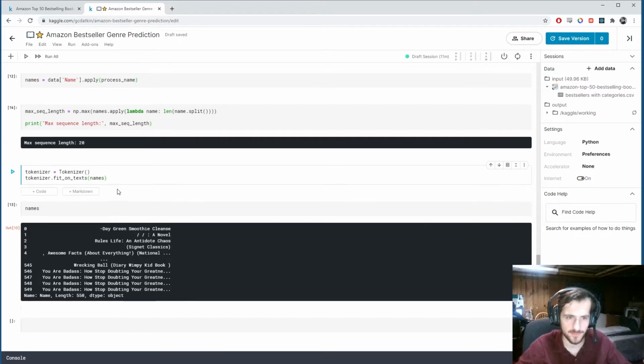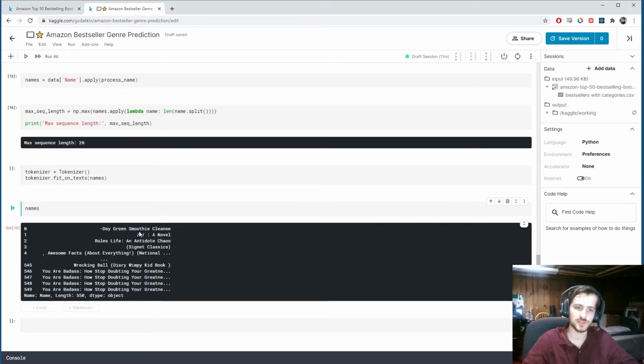Basically what this is going to do is find each unique word, and it actually is going to run each sequence through a series of filters first, and it's going to remove any characters that are not word characters. Any parentheses it will remove, any colons will be gone.